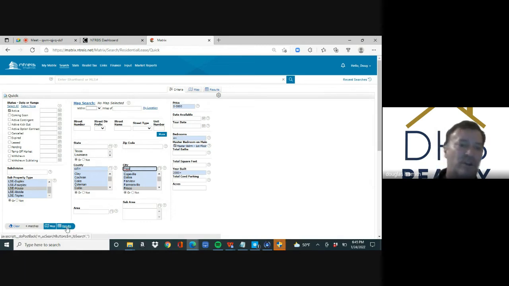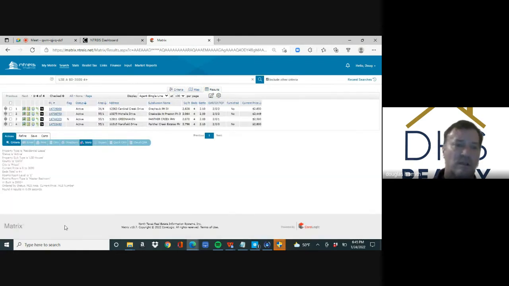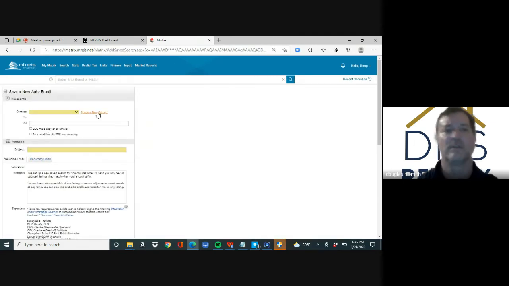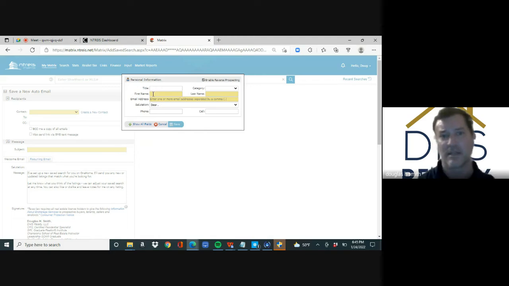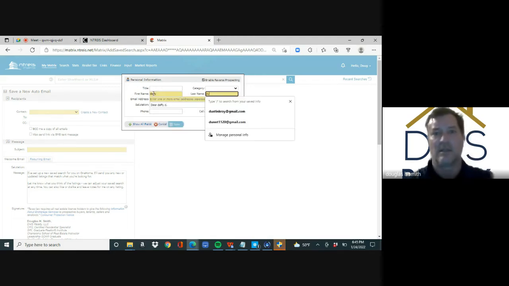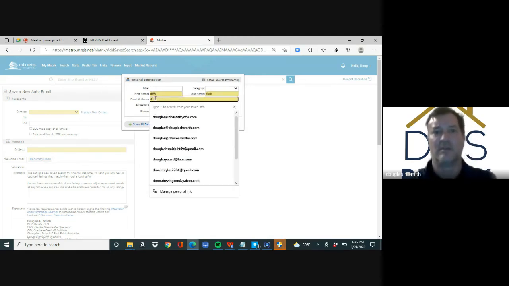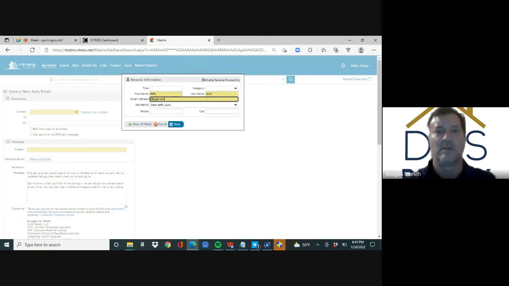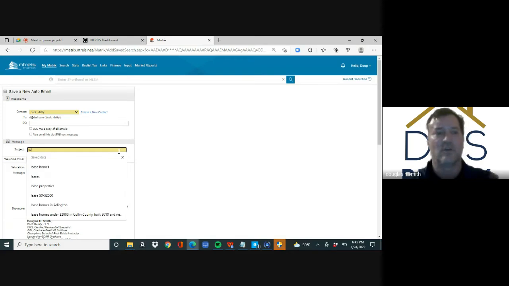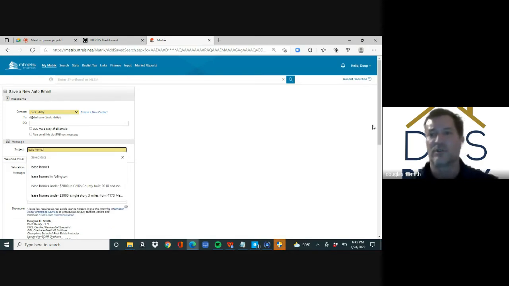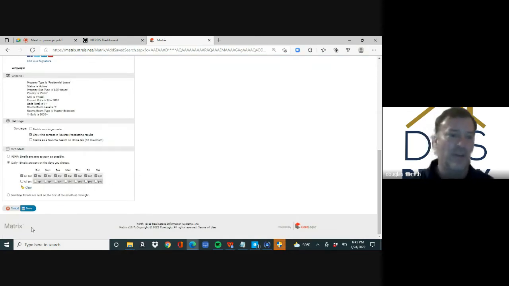So at this point, you're going to hit results, save, new auto email. Once you do that, you're going to put them in here. So this is going to be Daffy Duck. And you're going to put in an email. You're going to hit save. Here, you're going to say lease homes. You're going to scroll to the bottom and you're going to hit save. And I just emailed the properties.